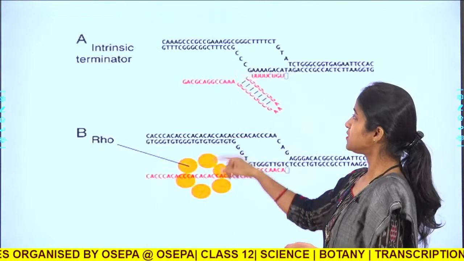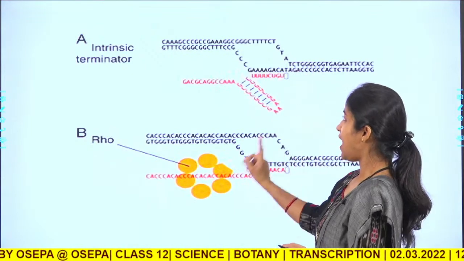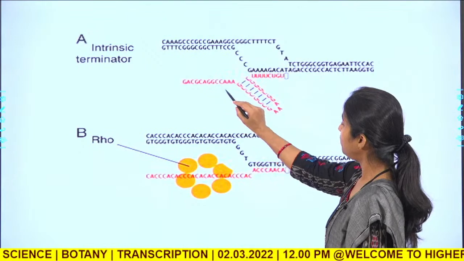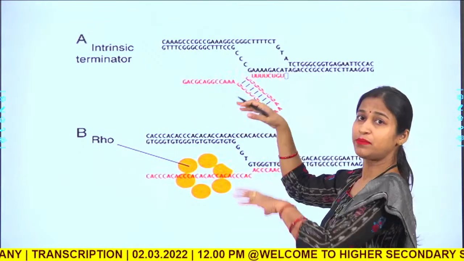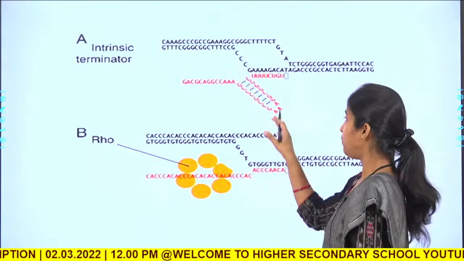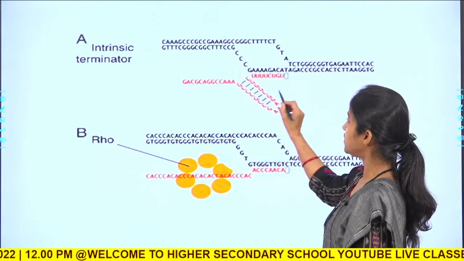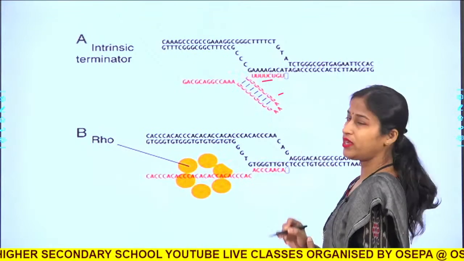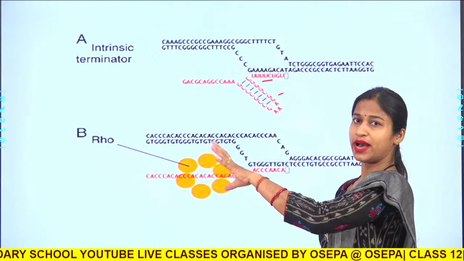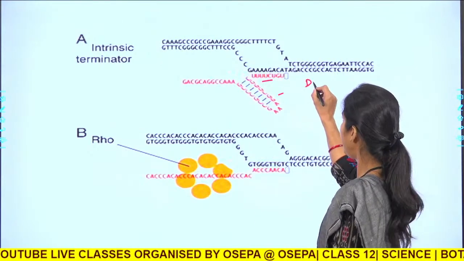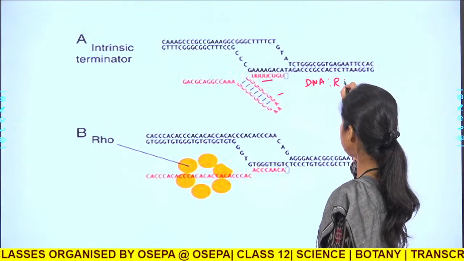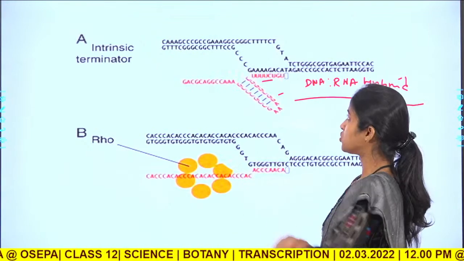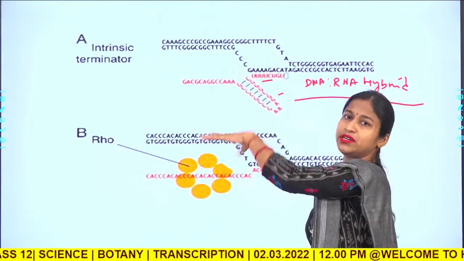So, one is rho independent, another one is rho dependent. Now, in case of rho independent, because of the pressure exerted by the RNA transcript itself, because of the transcription of the GC rich self complementary region followed by poly U, it cannot support the DNA RNA hybrid, and it pulls the structure from the RNA polymerase and everything dissociates.